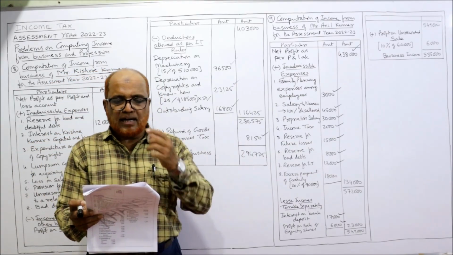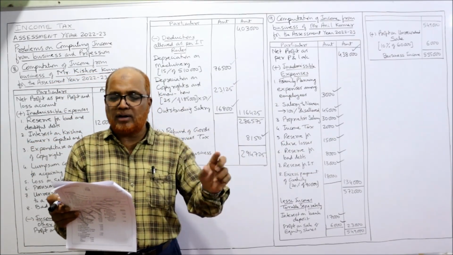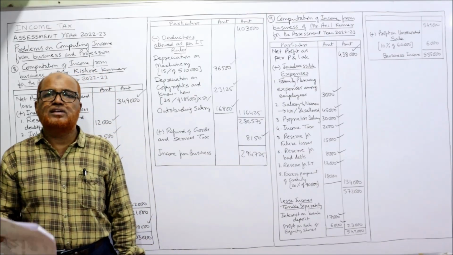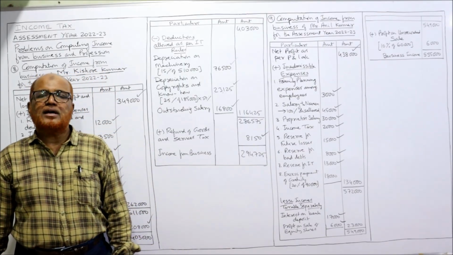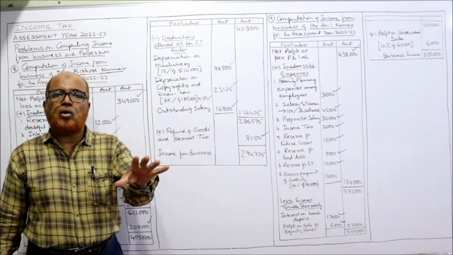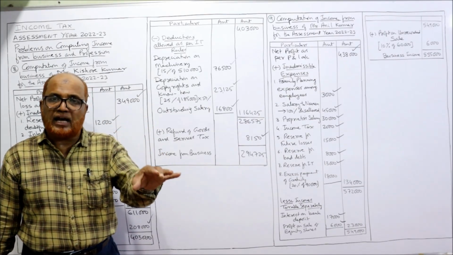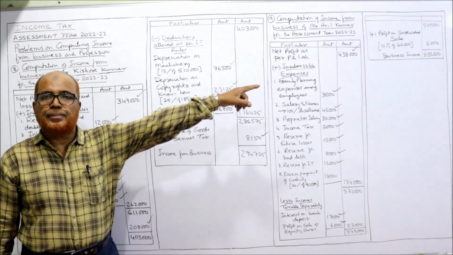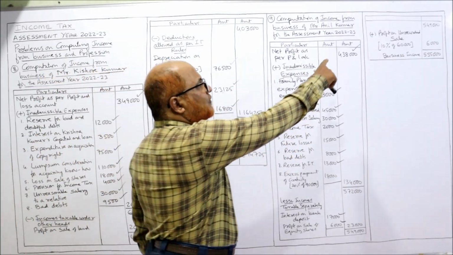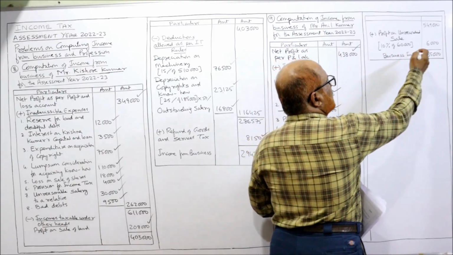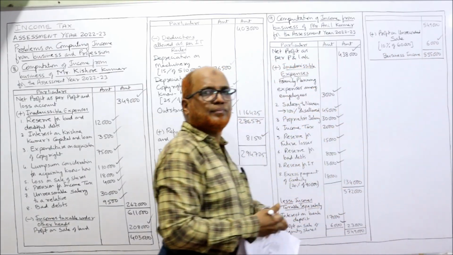Next one is a sale transaction of 60,000 which is not recorded in the books and the profit is 10%. Income Tax Act says if any unrecorded sale is there, we calculate the profit on that unrecorded sale and add it up. So here, last one, profit on unrecorded sale, 10% of 60,000 is 6,000.